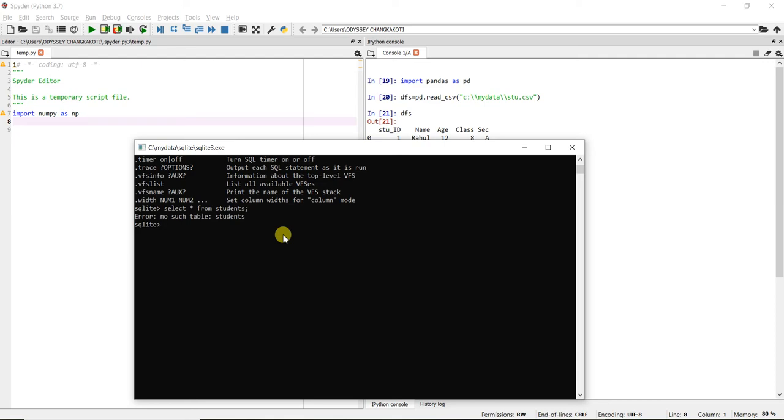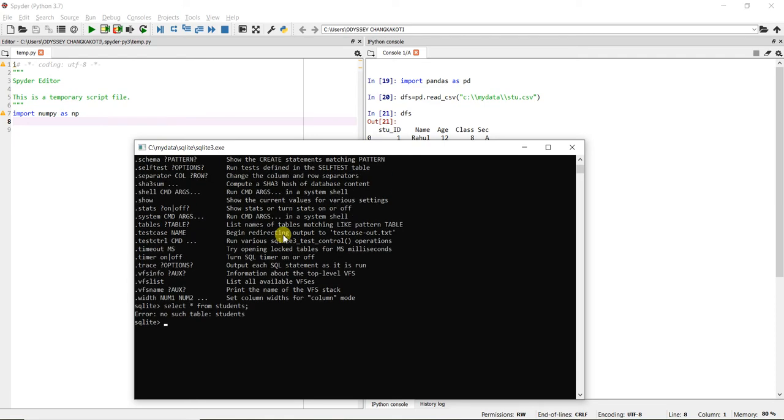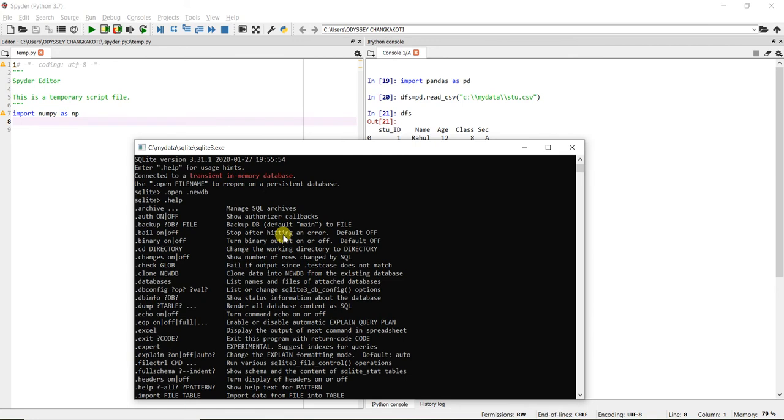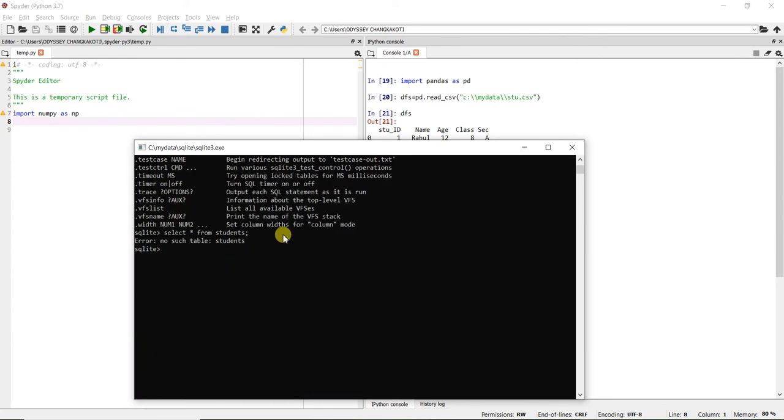No such table as students. Let me see one thing, dot open new db dot db. Now let us write select star from students.